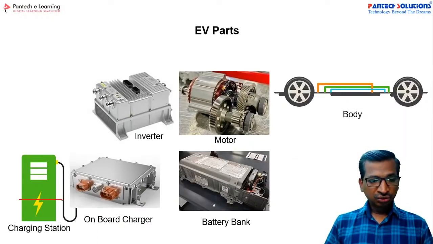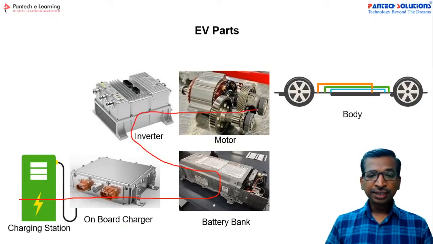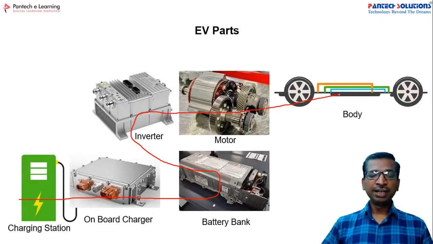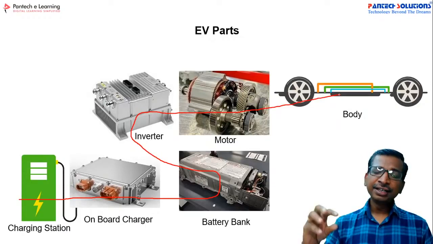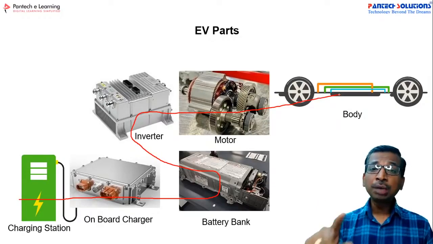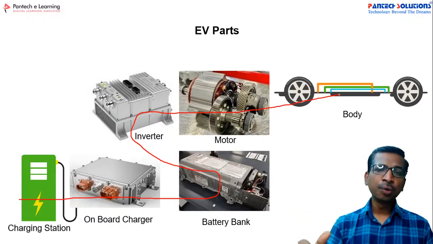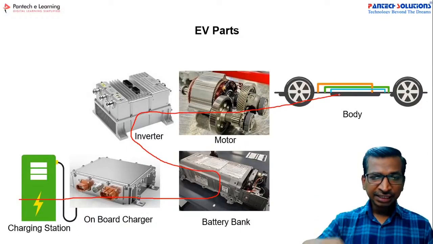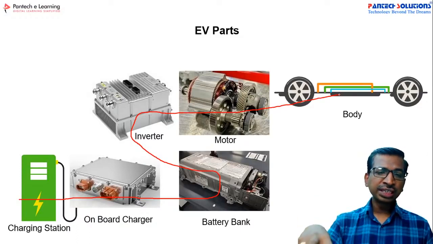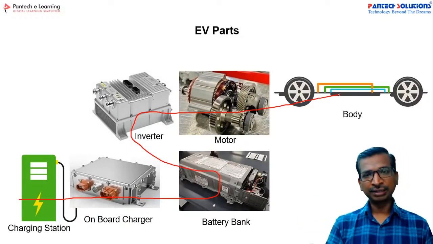See, actually charging station, and then onboard charger, and then battery to inverter, and finally the vehicle will get moved. Generally in the electric vehicle, there will be two types of batteries. One is called the high power battery, and another one is called the low power battery. So in this entire series, we are going to concentrate only on the high power batteries, not the low power batteries.